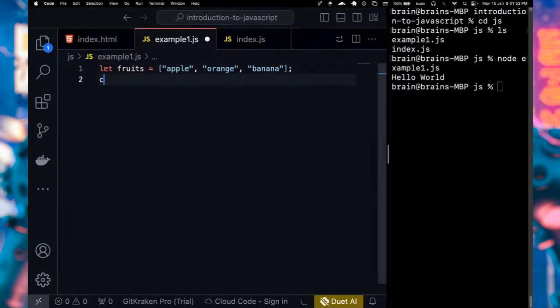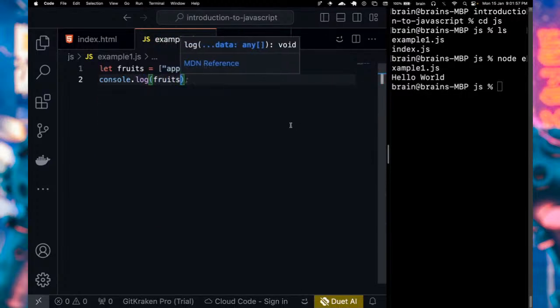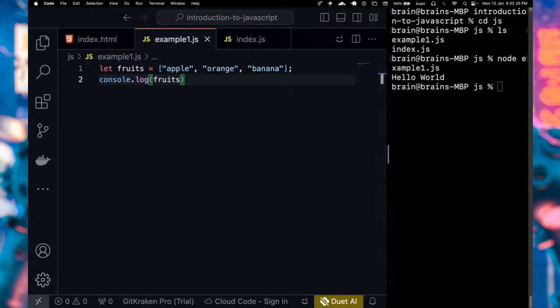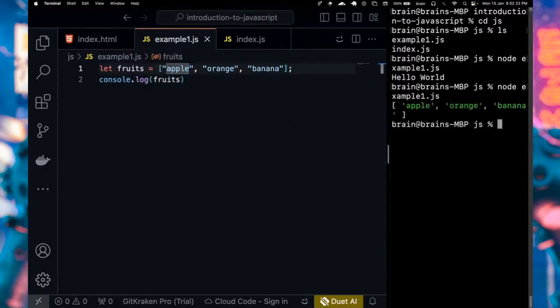We can simply choose to print everything, so we can simply say fruits. Now, as I said earlier, we're going to be covering the detail of each data type, the kind of actions we can perform, things like adding an item to an array or removing an item from an array. We're going to take this step by step. In tomorrow's class, we're going to go into the detail of each data type. We want to use it for something more practical. If I print this, let's go to the terminal there. You see we have the array printed.